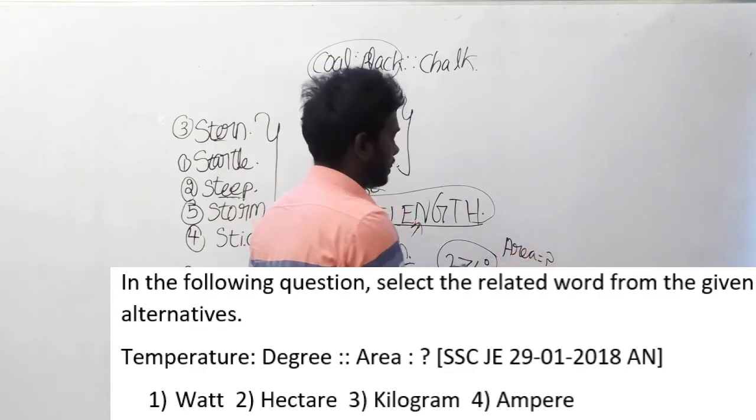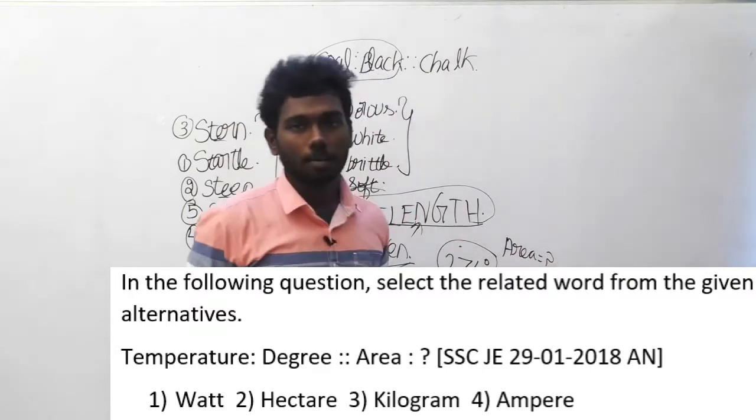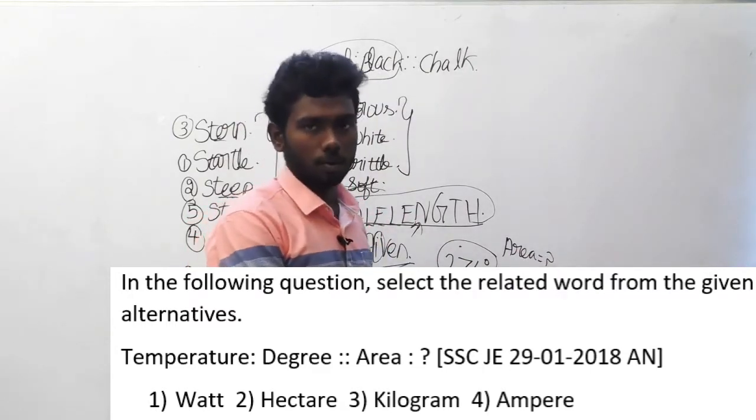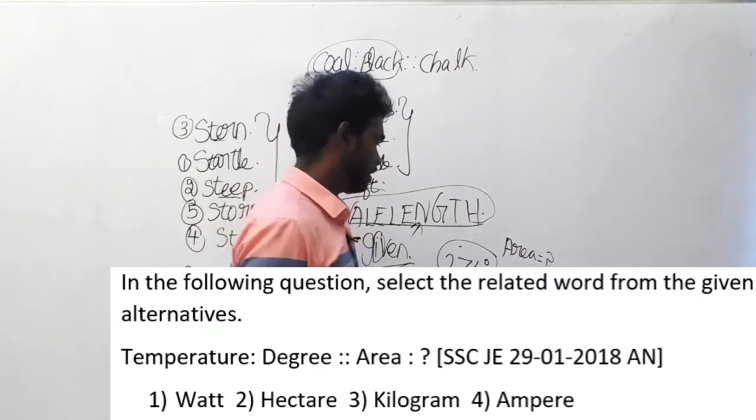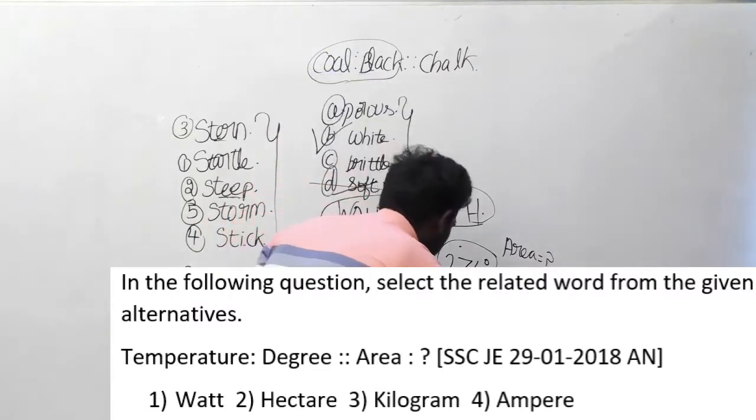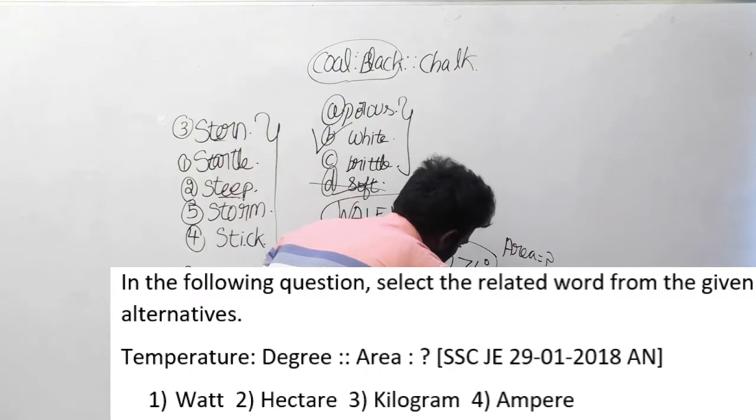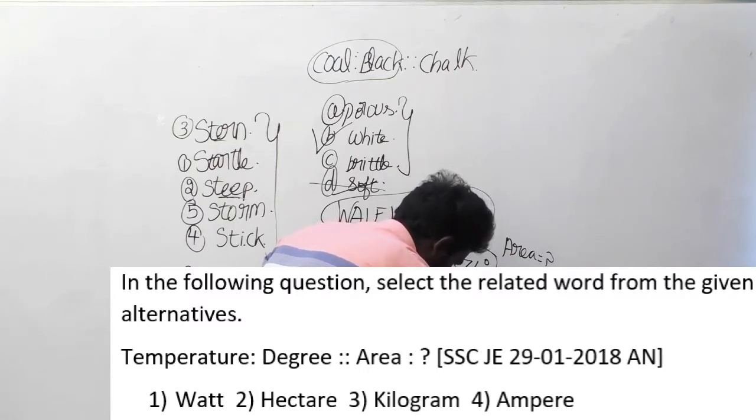So temperature is measured in degree. What is area measured in? That is generally what this question is about. Okay, let us see the options. Option A, watt. Option B, hectare. Option C is kilogram. Option D is ampere.